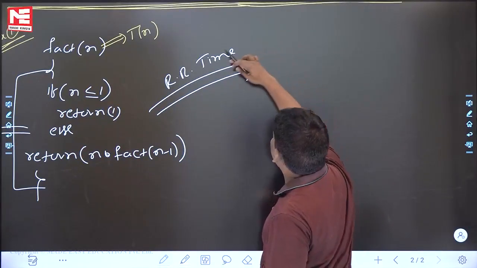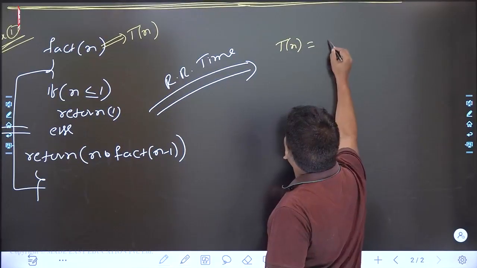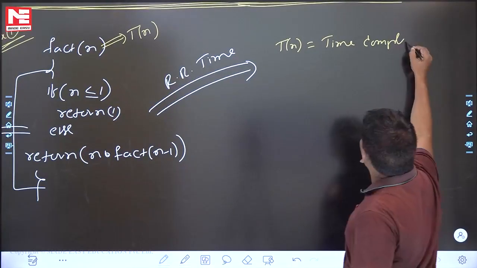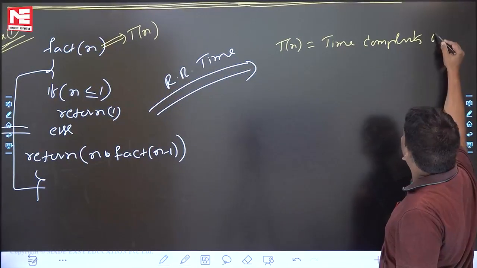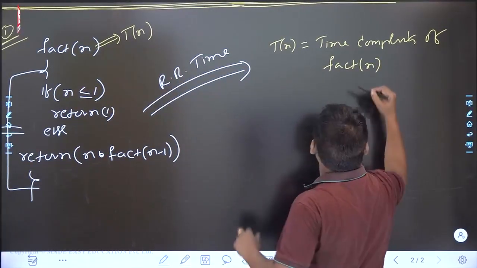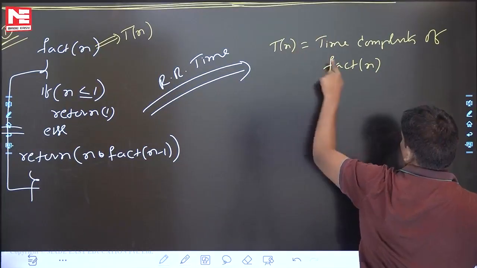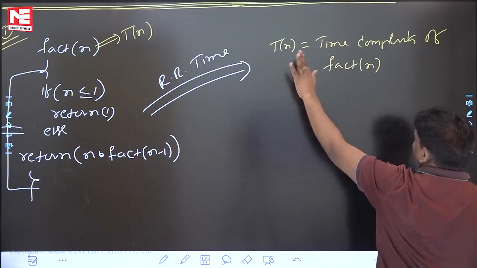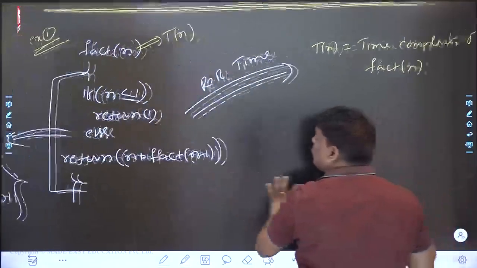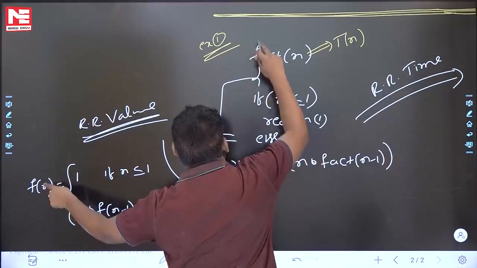Recurrence relation for time. See what I am writing. Tn is equal to time complexity of, you have to define time complexity of fact of n. See everyone now. Fact of n, time complexity is Tn. What is the meaning? This Tn is time complexity. Please be careful. What is that Fn? What is this Fn? Fn is this value.